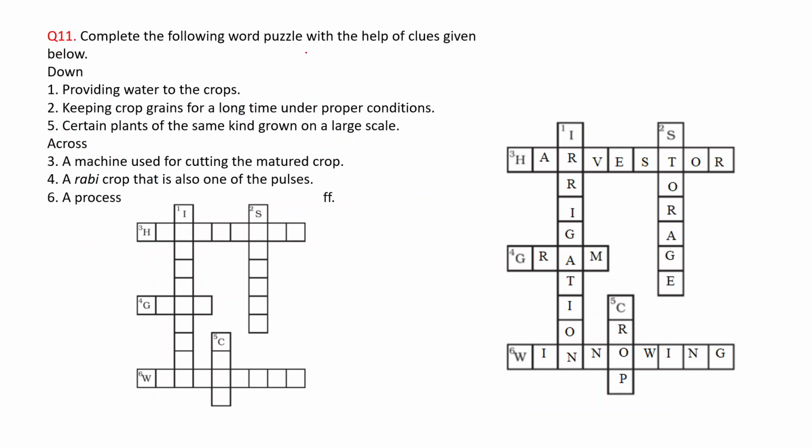Complete the following word puzzle with the help of clues given below. Down. First number, providing water to the crops. This is first, starting from I. That's why I can say this is irrigation. IRRIGATION. Okay. Second one is keeping crop grains for a longer time under proper conditions. This starts from S. That's why we can say this is storage. STORAGE.